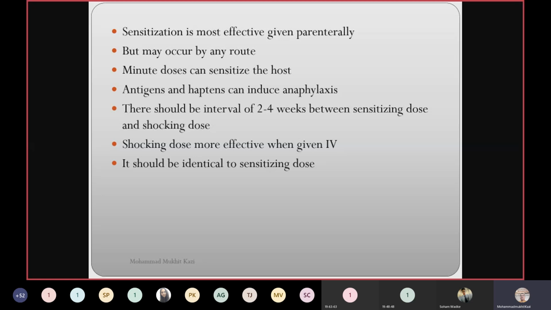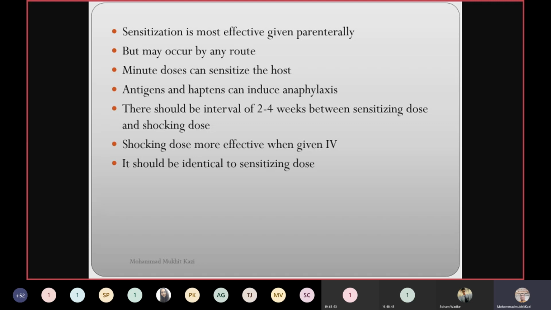Sensitization is most effective when given parenterally. It is very important, but it may occur by any route. Actually, it can occur parenterally, but it can occur even with ingestion. I think probably you have heard about aruchi pana. If you eat those, you will get an immediate reaction on your tongue. There is flushing, itching, there is a pain in the throat and all that. I don't know whether you have suffered or not. I have suffered that also.